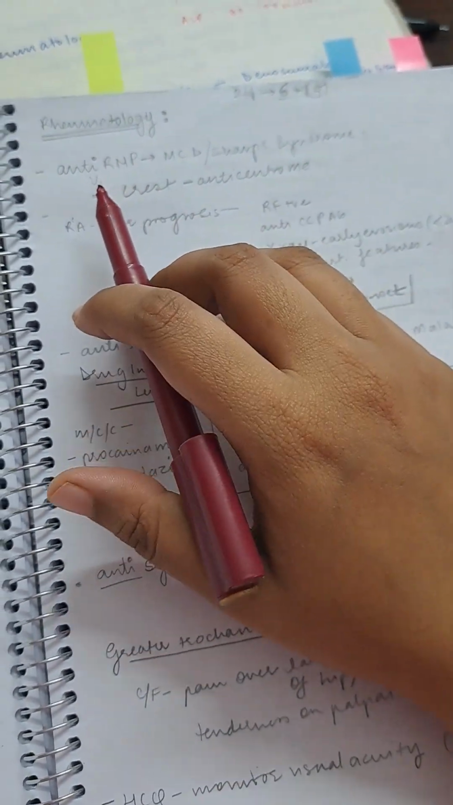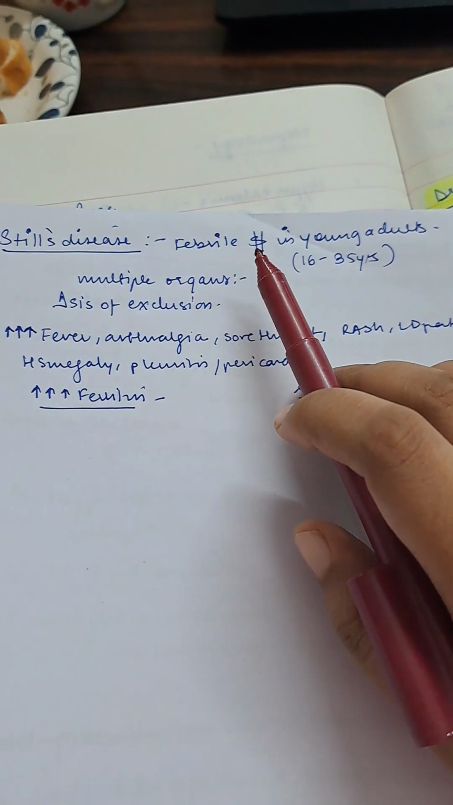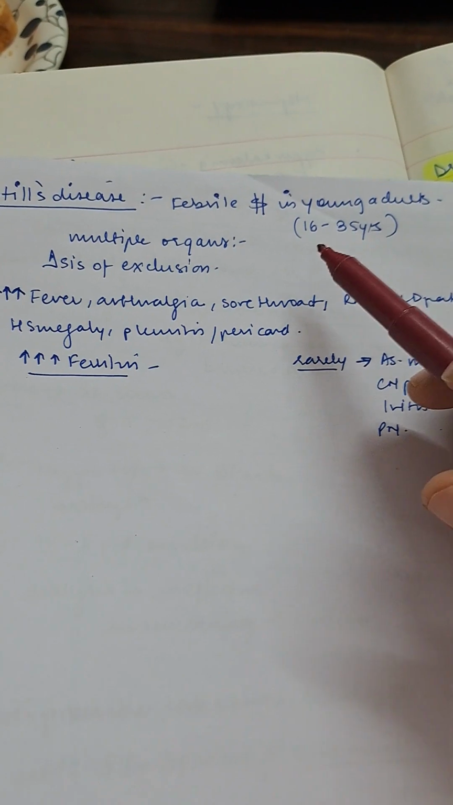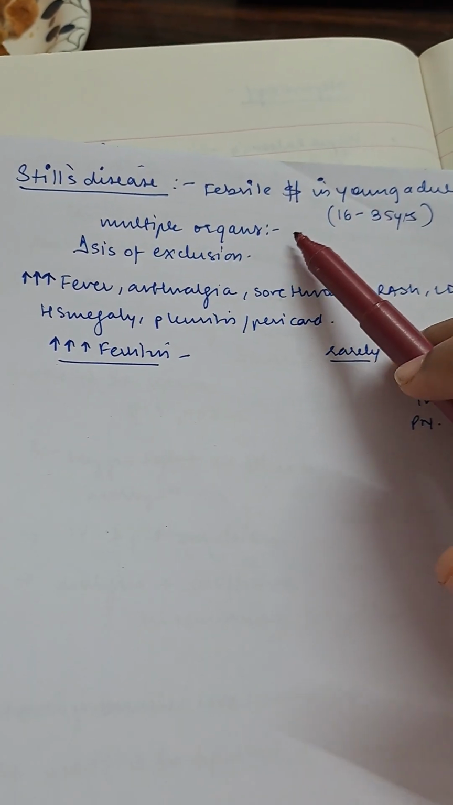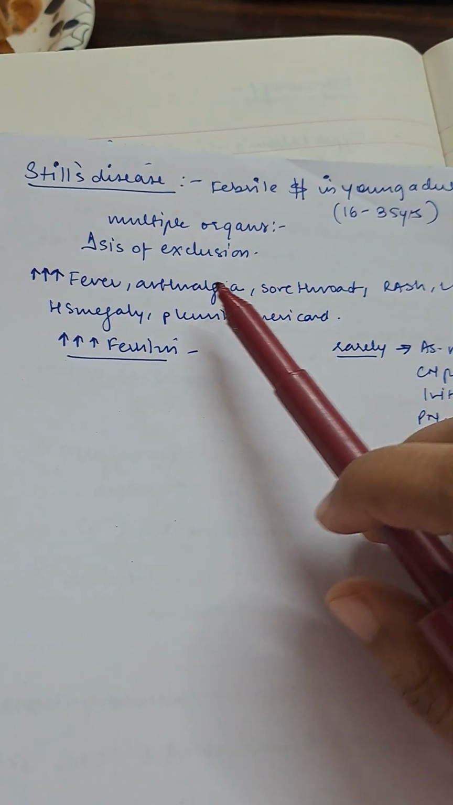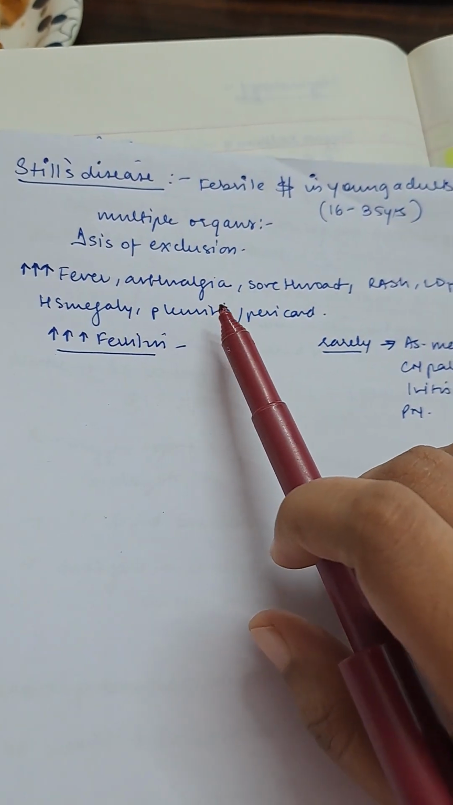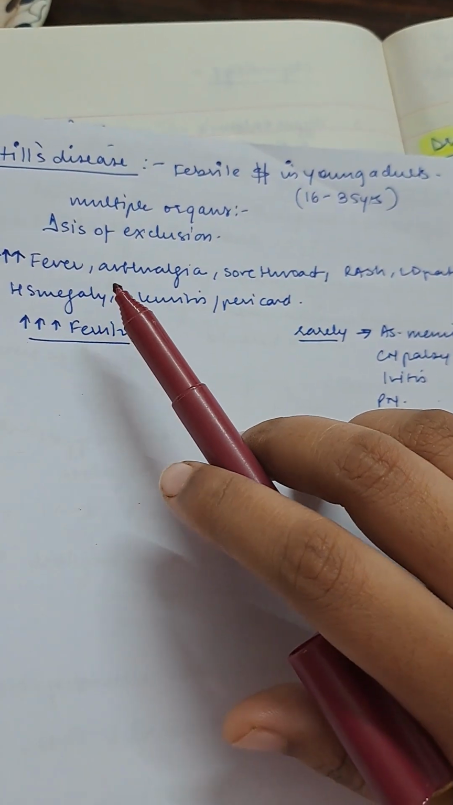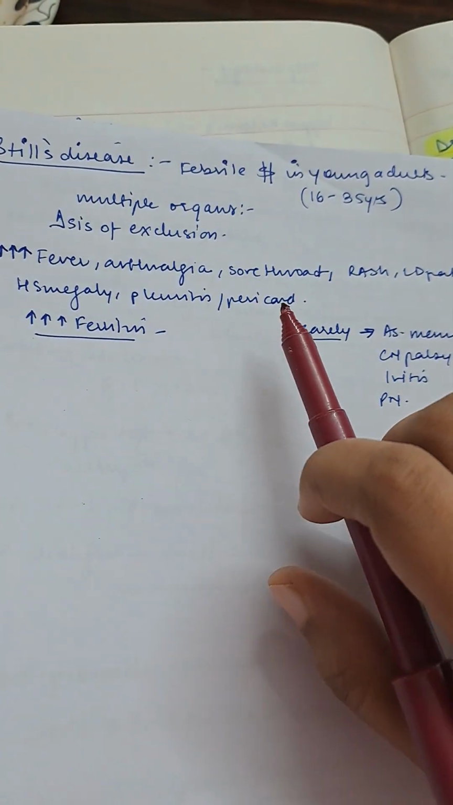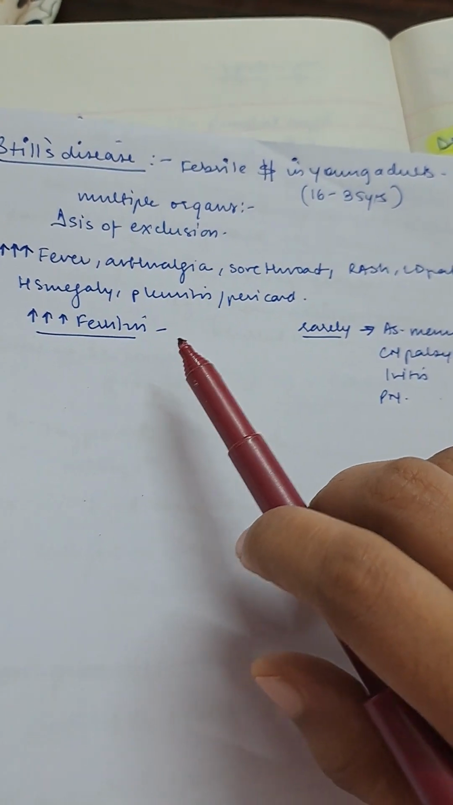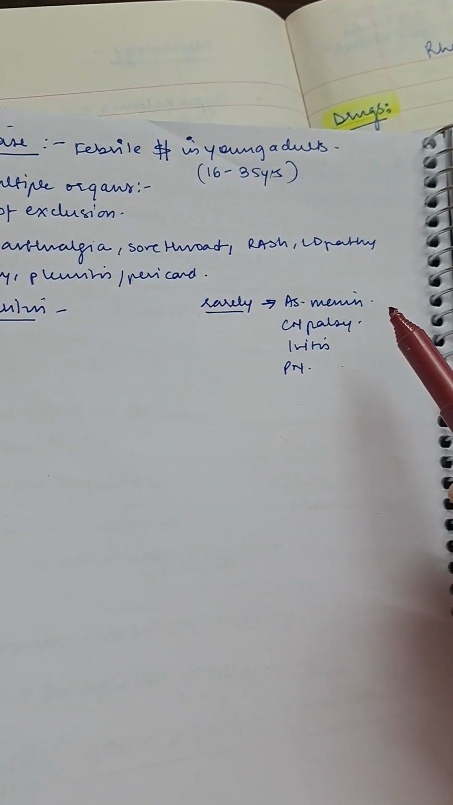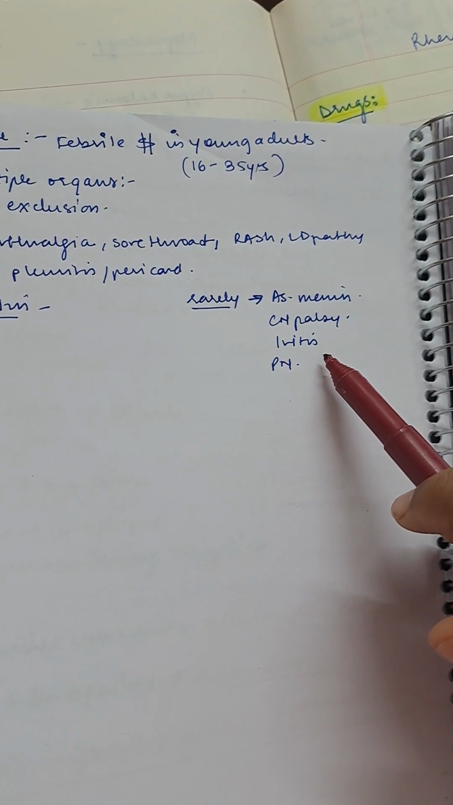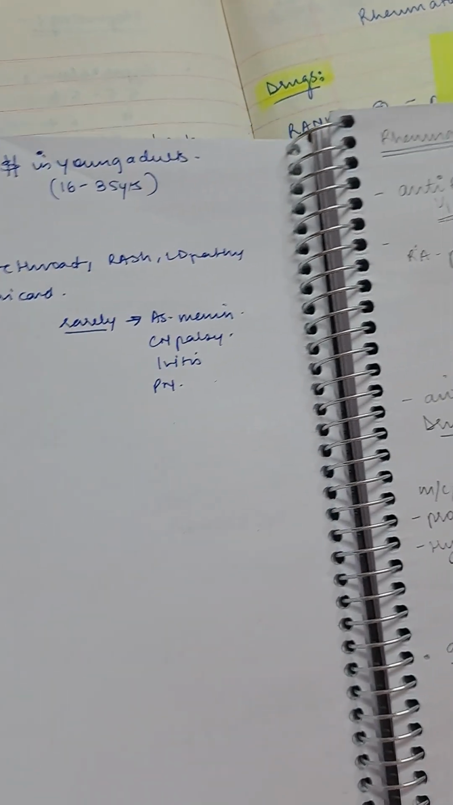Rheumatology. I'll start with Still's disease. Now, this is a febrile syndrome in young adults of 16 to 35 years, and there are multiple organs which will be affected in this. Diagnosis of exclusion: there will be high grade fever, arthralgia, sore throat, rash, lymphadenopathy, hepatosplenomegaly, pleuritis, pericarditis. There will be increase in the ferritin. Rarely there will be septic meningitis, cranial nerve palsy, iritis, peripheral neuropathy.